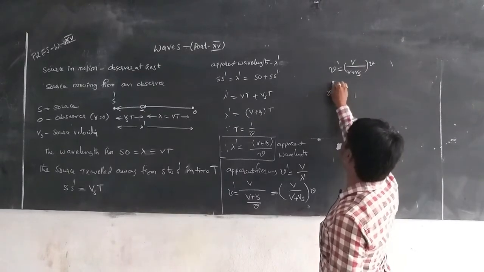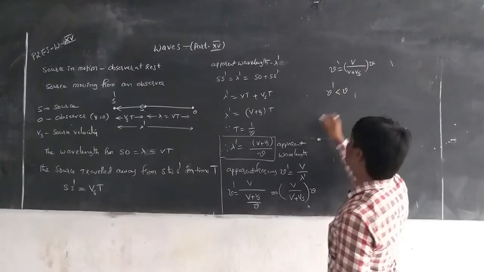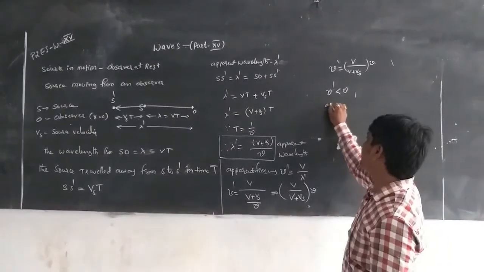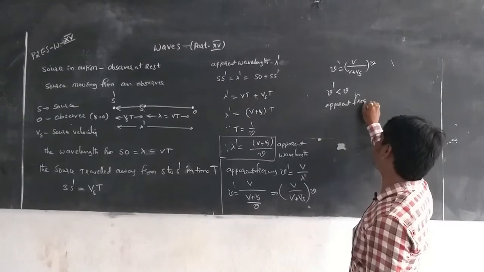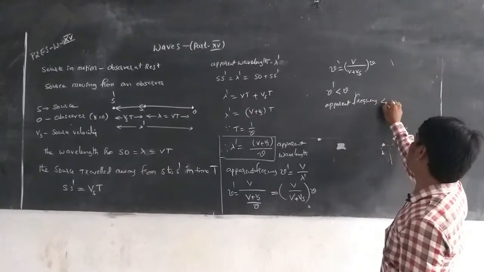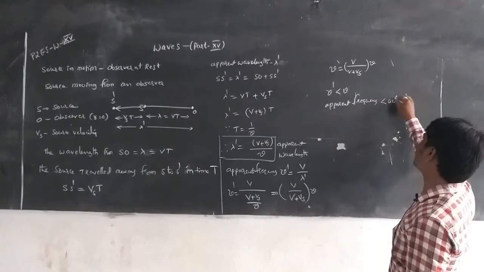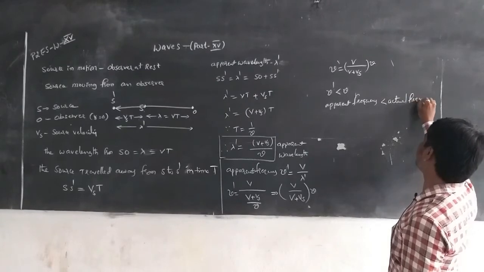This is the equation for the apparent frequency when the source is receding from an observer. Here nu dash is less than nu, which means the apparent frequency is less than the actual frequency.